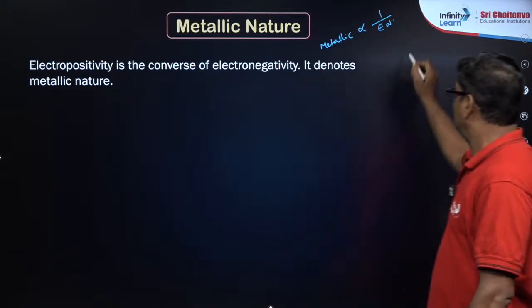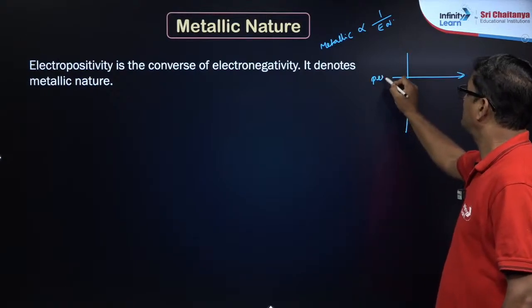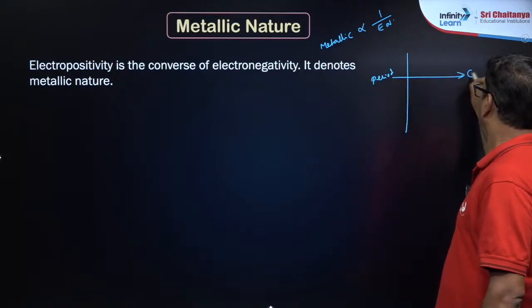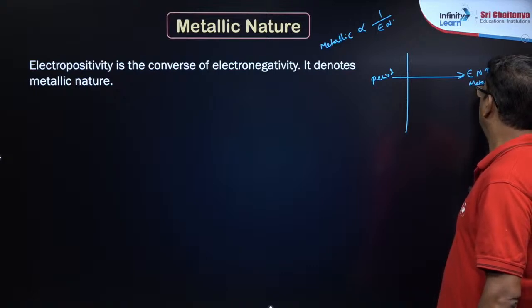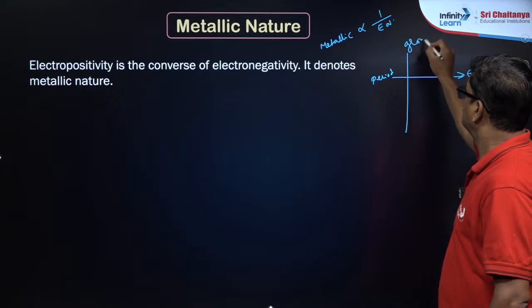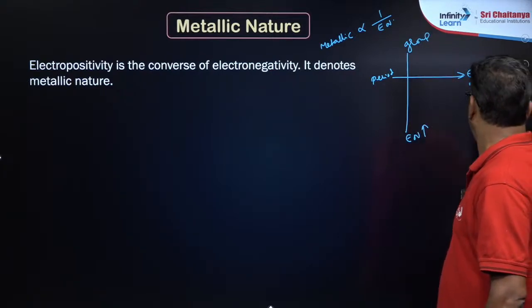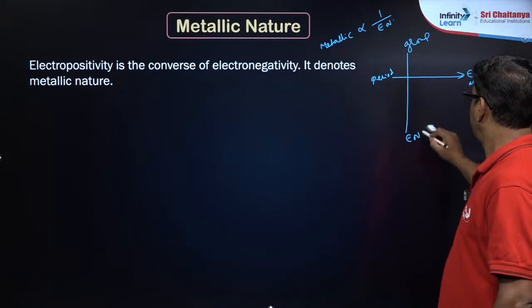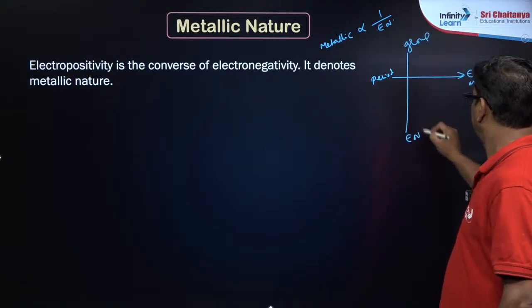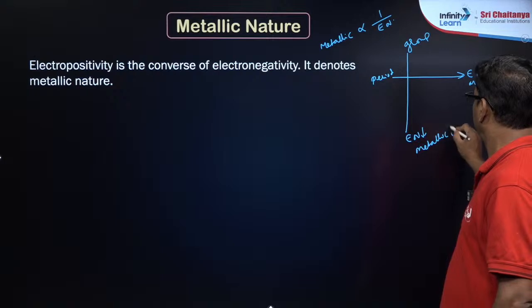As you see in the periodic table, across the period electronegativity increases, so metallic nature decreases. Down the group, electronegativity decreases and the metallic nature increases.